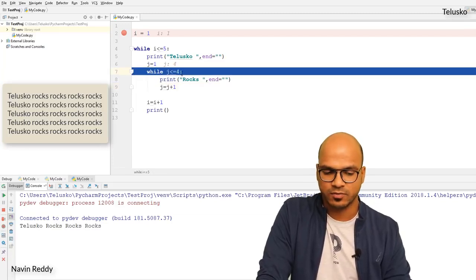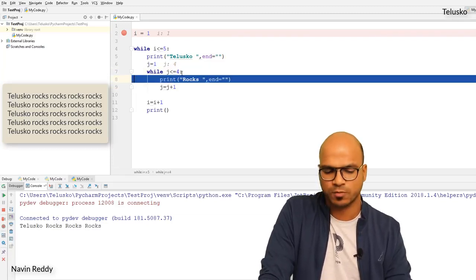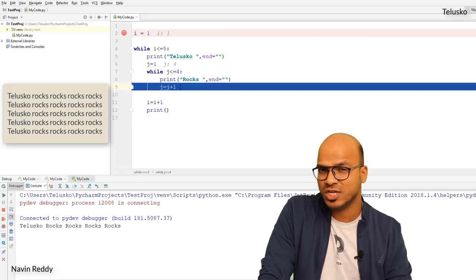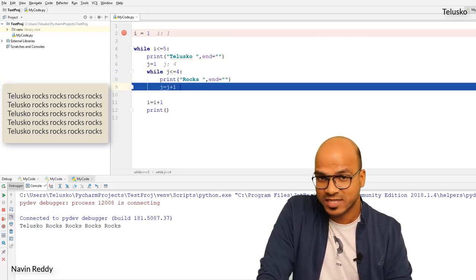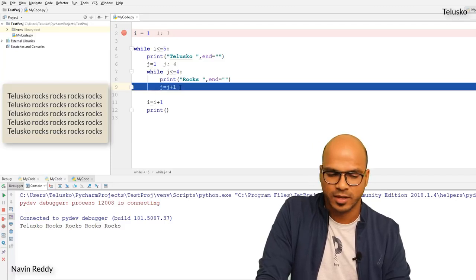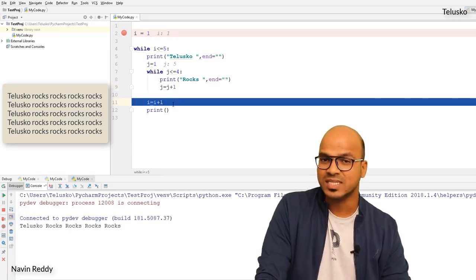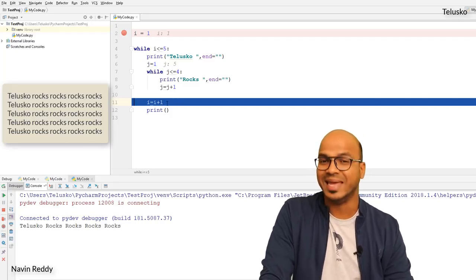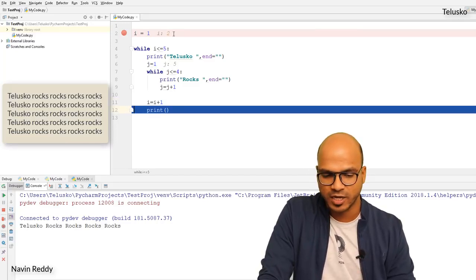4. And then it will check, is 4 equal to 4? Yes, it will print ROX. And the value for J is now 5. Now 5 is not less than or equal to 4, it will come out. But where? It will come out to this next statement which is I equals I plus 1. Now in this case, I equals I plus 1, it will increment the value for I. So it will make it 2.